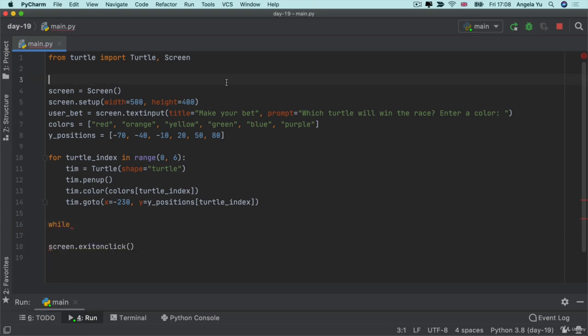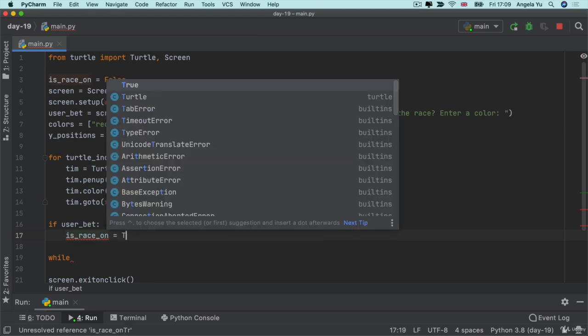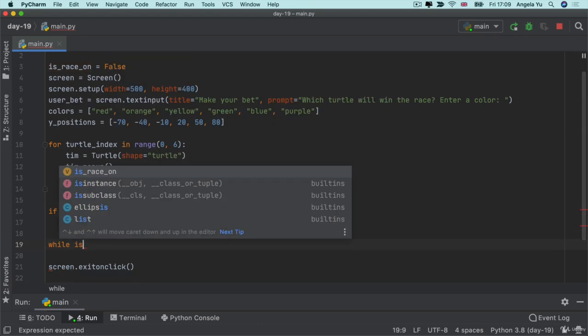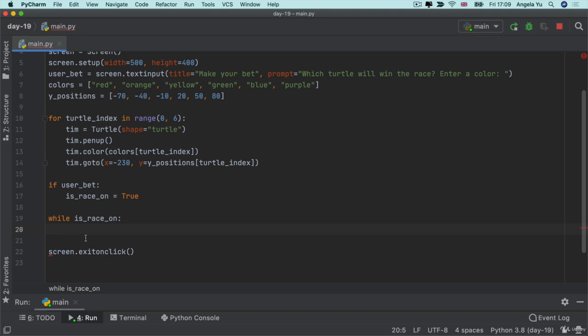So let's say we start out with a variable called isRaceOn, and it starts out as false, but then once the user has made their bet and we can check to see user bet exists, then in that case we're going to switch that isRaceOn to true. And then we can use our isRaceOn inside our while loop. This way we prevent our while loop from starting up while the user is still deciding on which turtle they're going to bet on, so it doesn't start prematurely.